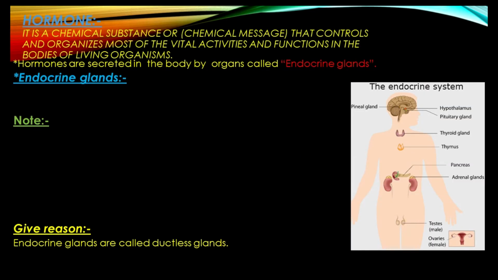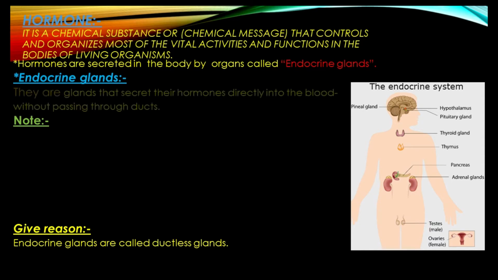First, we have to know what a hormone is and from which part of our bodies these hormones are secreted. A hormone is a chemical substance or a chemical message that controls and organizes all the vital processes and activities inside our bodies. Hormones are secreted by parts of our bodies called endocrine glands. Those endocrine glands are also called ductless glands.